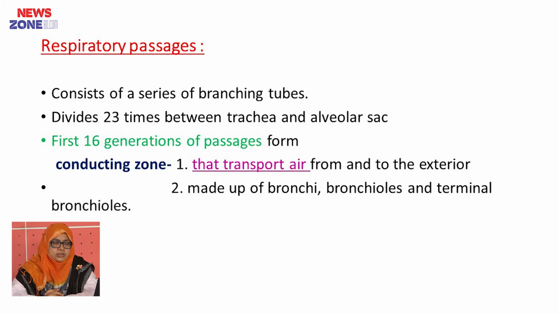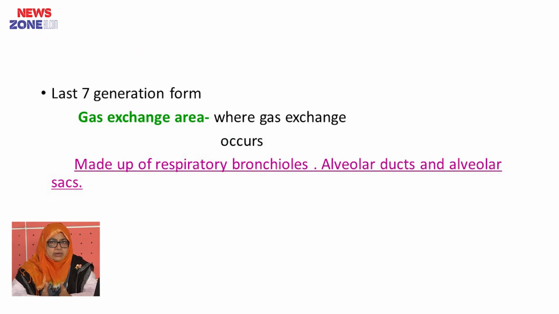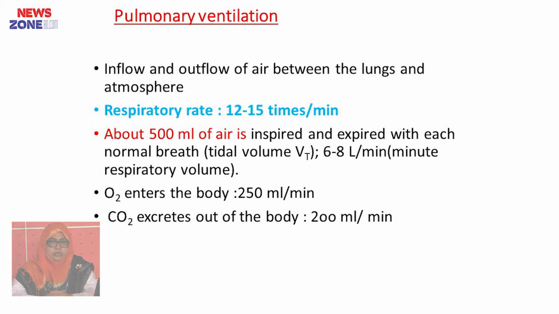The first 16 generations of passages form the conducting zone, and it transports air from and into the exterior, made up of the bronchi, bronchioles and terminal bronchioles. And the last 7 generations form the gaseous exchange area, where gas exchange occurs, made up of respiratory bronchioles, alveolar duct and alveolar sac. We have already discussed this a few minutes ago. Now we will discuss pulmonary ventilation.